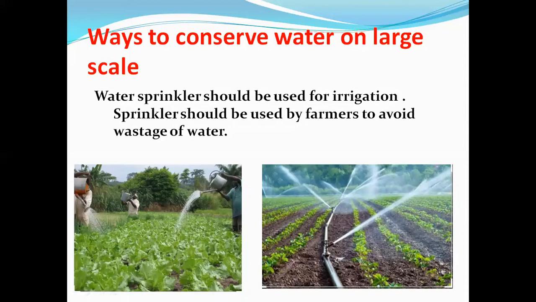Now these two sprinklers are used to save water used for irrigation. So farmers must use these sprinklers to avoid wastage of water. As we know, sprinkler is one of the most efficient methods for delivering water to the crops to reduce its wastage.